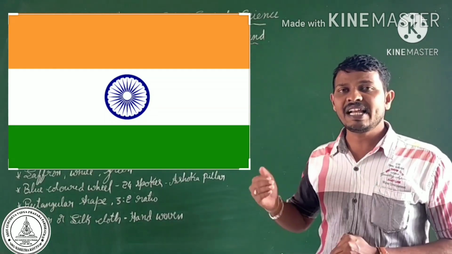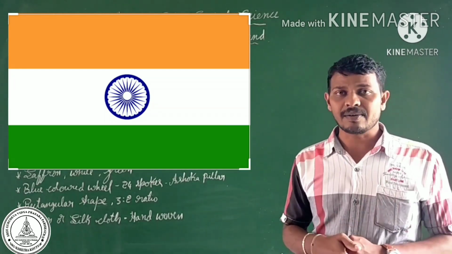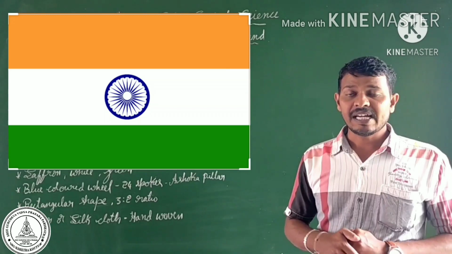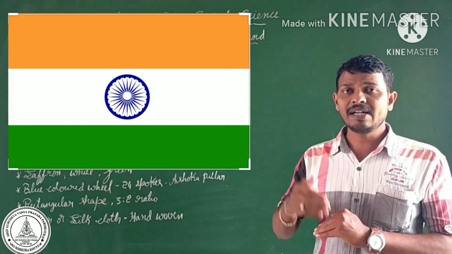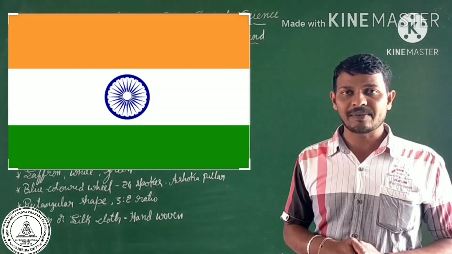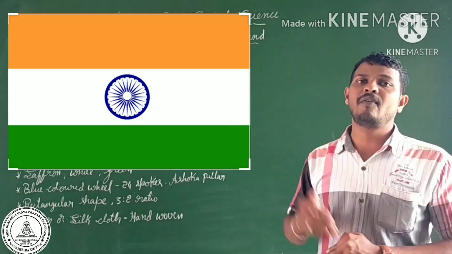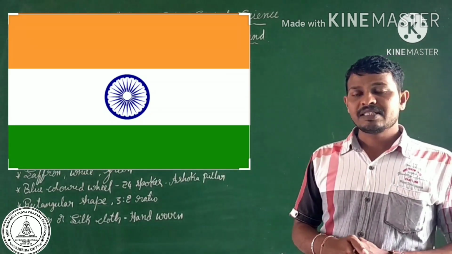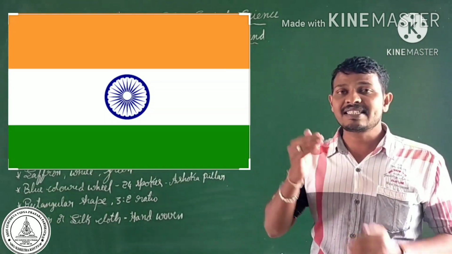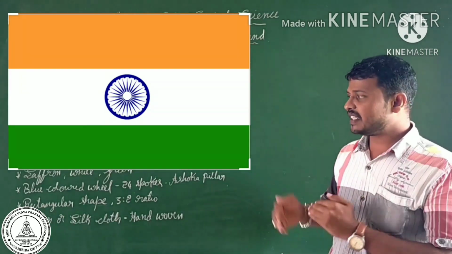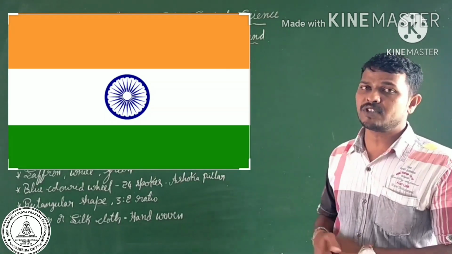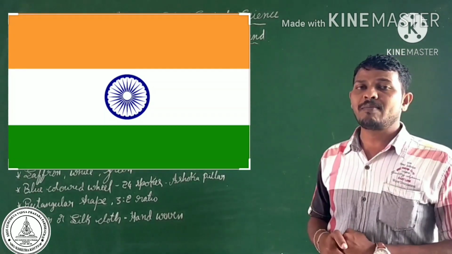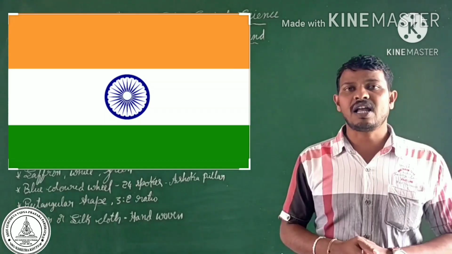We know that the Indian national flag contains 3 colors: saffron, white and green. Saffron is at the top of our national flag, white is at the center, and green is at the bottom. In it we find a blue colored wheel at the center of the white color. This blue colored wheel has 24 spokes. We got this wheel from the Ashoka pillar at Sarnath.